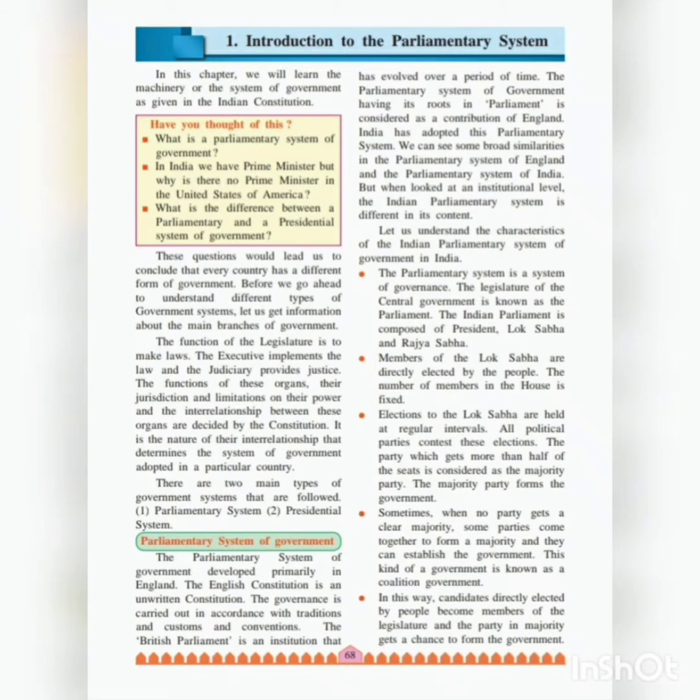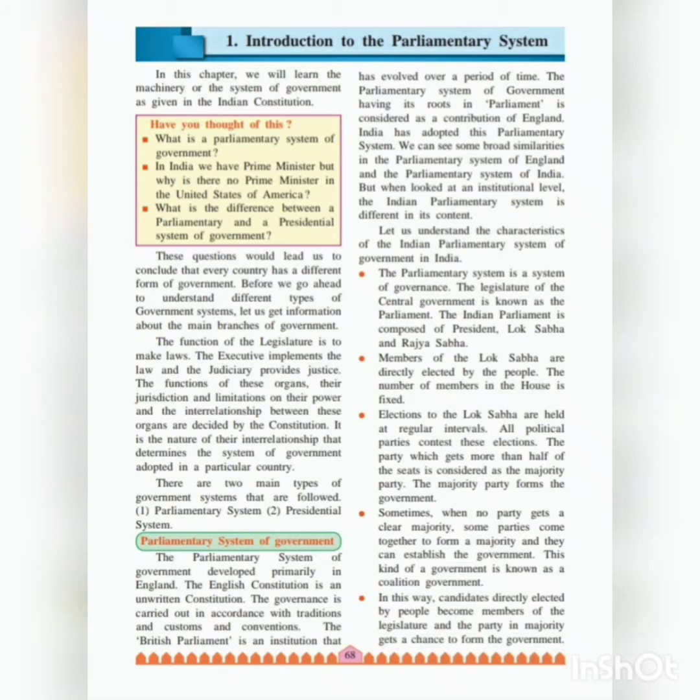और जो executive है, that is the prime minister, और उनके जो ministers हैं, and other government officers, so they implement the law for the people. And judiciary का काम है, that is the Supreme Court and other courts, they provide justice to the people. Now the functions of these organs, their jurisdiction and limitations on their power and the interrelationship between these organs are decided by the constitution. Means how these organs are going to work, what is the limitation, how much power they are having, how they are going to function. So all those things are mentioned in the constitution.